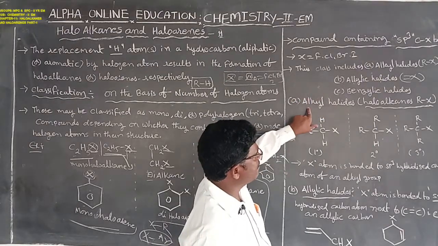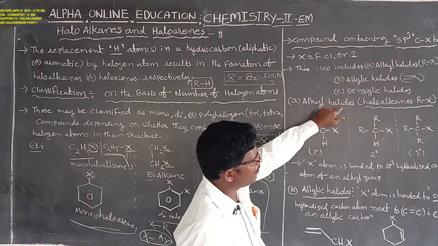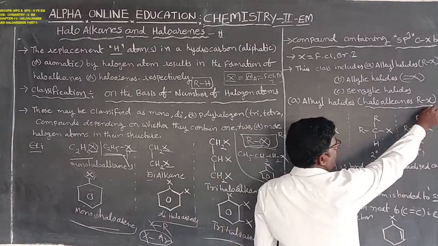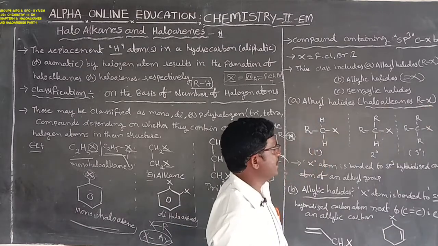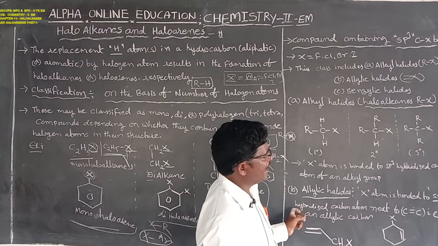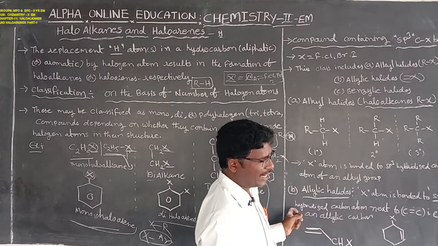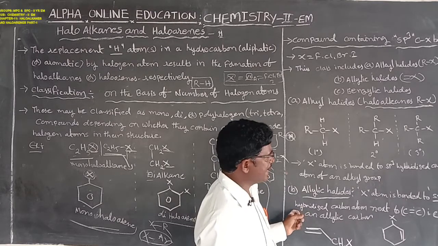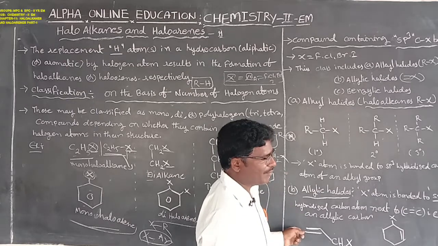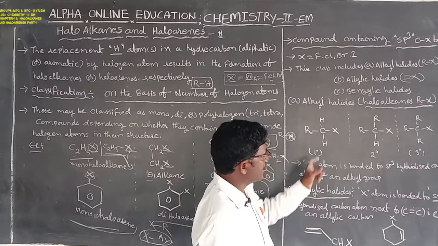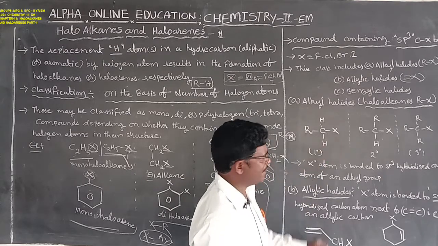The first one is alkyl halides, R-X, or haloalkanes. R-X is also called alkyl halides or haloalkanes. The alkyl halides or haloalkanes can be classified into three types on the basis of the number of halogen atoms bonding with the carbon atom of the aliphatic compound.